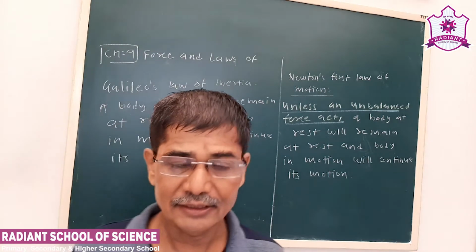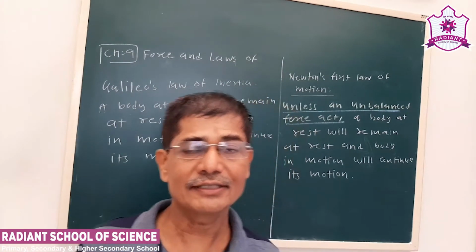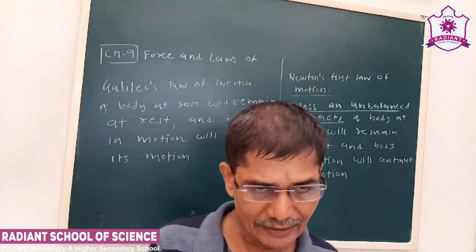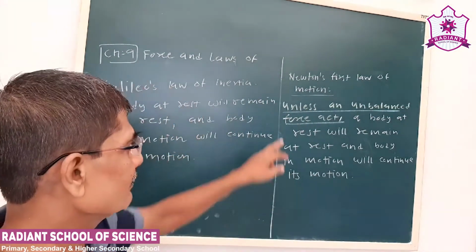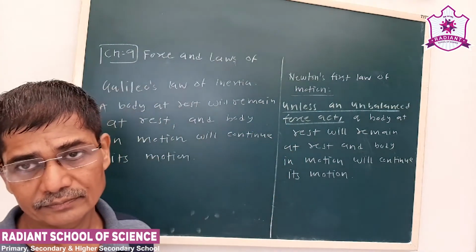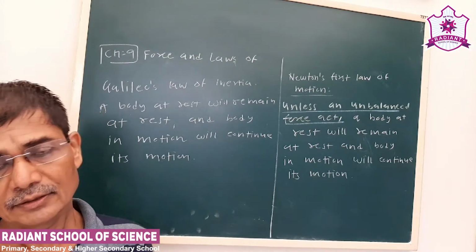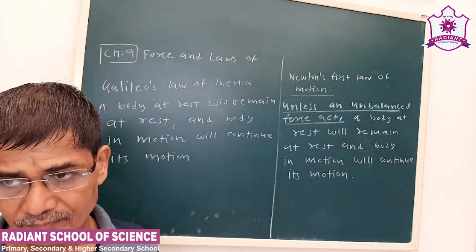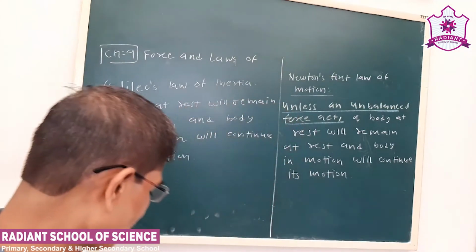So from this we can say the unbalanced force is an external agency which can change the state of a body. Why? The Galileo law of inertia says the body at rest will remain at rest, a body in motion will continue its motion. But whenever an unbalanced force acts, the state of a body can change. So from this we get an important physical quantity that is called force.